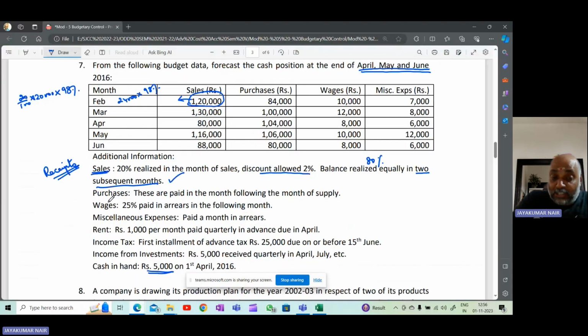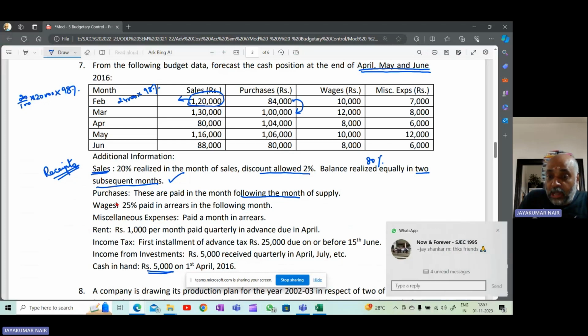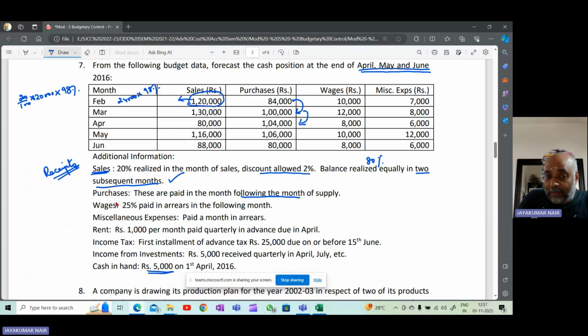Now, what is this purchases? Purchases is a payment. So it should come under your payments. So what are they saying about purchases? These are paid in the month following the month of supply. So if you purchased in the month of February, the payment will be made in the month of March, because it is the following month. So this month, if you purchase goods, next month you have to make the payment. So February's you will make payment in March. March's you will make payment in April. April's you will make payment in May, and so on.